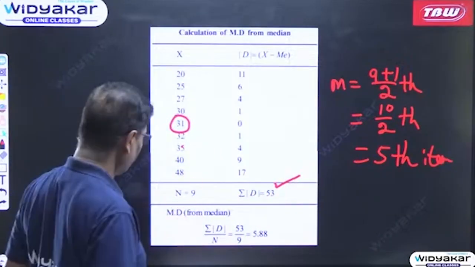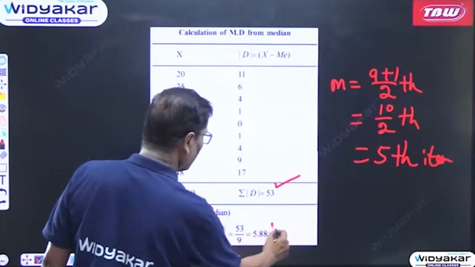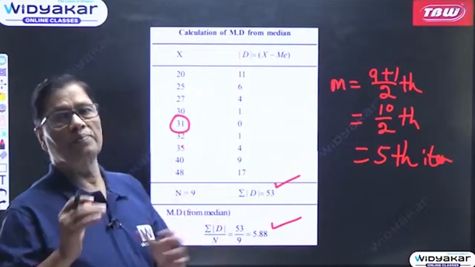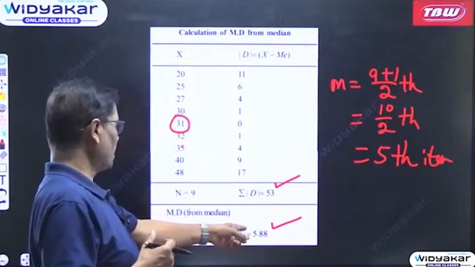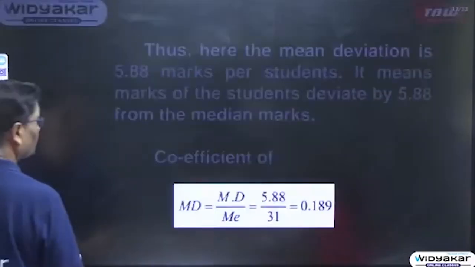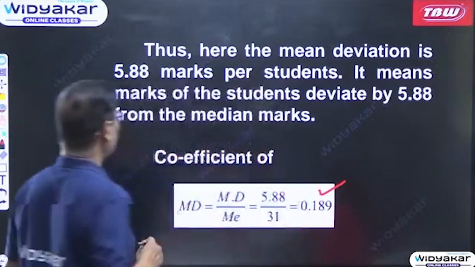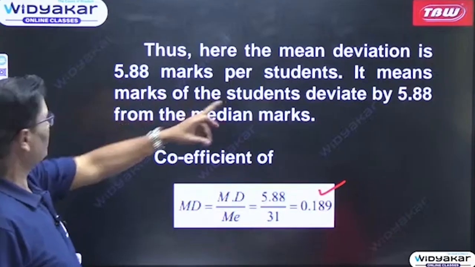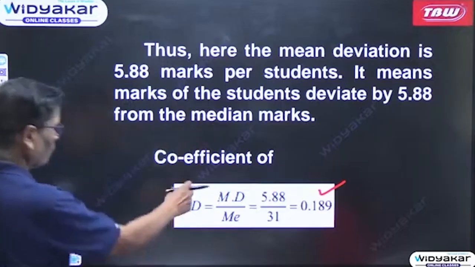Once you get 53, then mean deviation from median will be summation D by n, that is 53 by 9 is equal to 5.88. If you are interested to calculate the relative value, that is the coefficient of mean deviation, then what we have to do? You have to take this 5.88 divided by the median, that is 31. 5.88 divided by 31 is equal to 0.189. Okay. So thus here the mean deviation is 5.88 marks per student. It means marks of the student deviate by 5.88 from the median marks, and the coefficient is this.